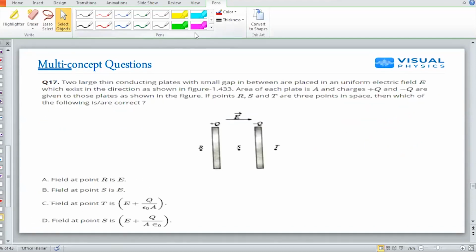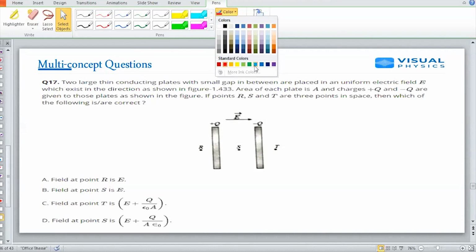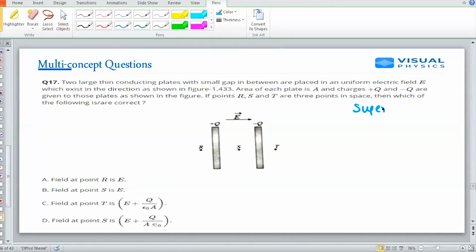Two large thin conducting plates with a small gap in between are placed in a uniform electric field which exists in the direction. Now the area of each plate is A, with charges given. Which of the four options are correct? So here I just have to use the concept of the superposition principle.